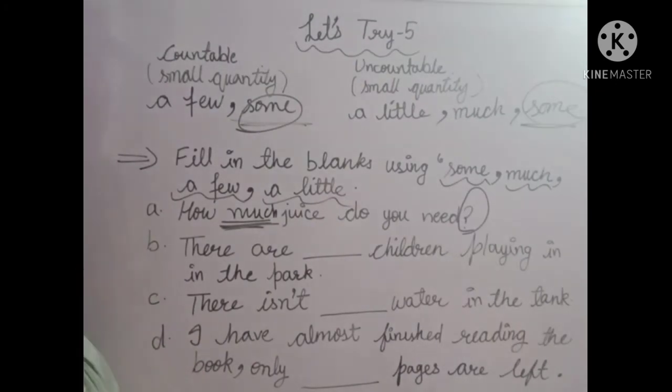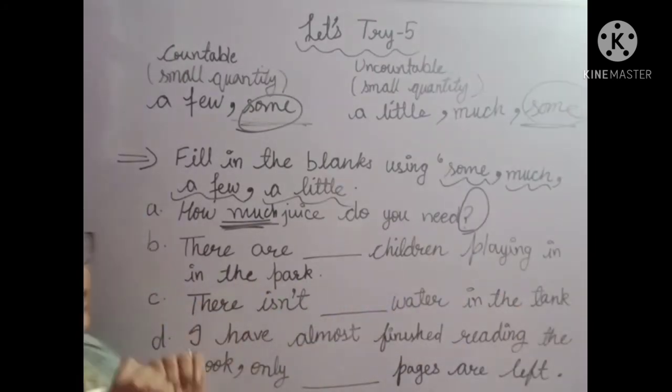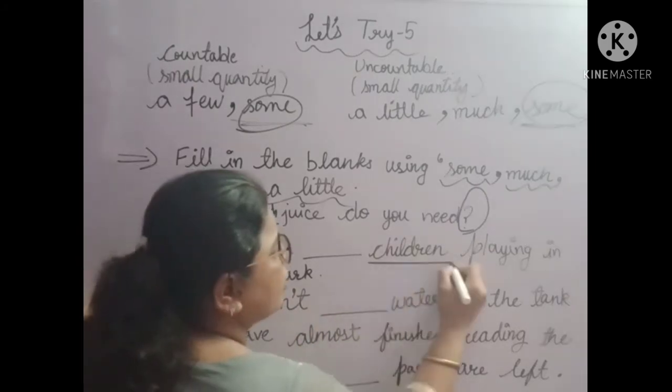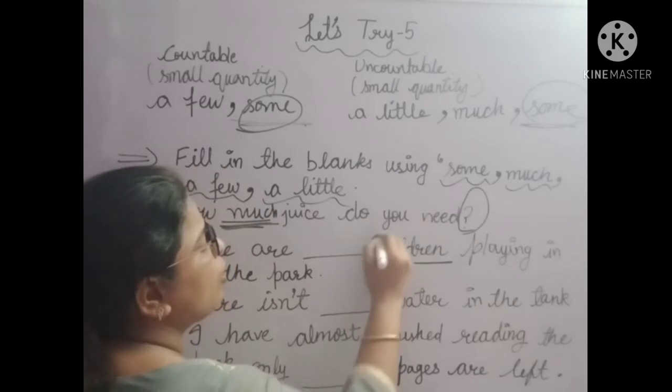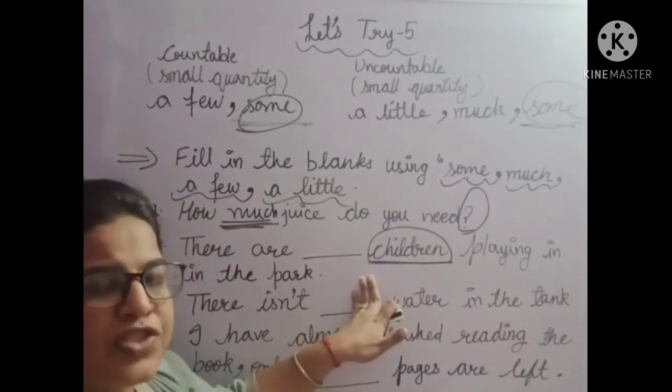Now let us move on to the second point. There are dash children playing in the park. First we need to see whether the noun given here is countable or uncountable. Children, we can count the number of children.